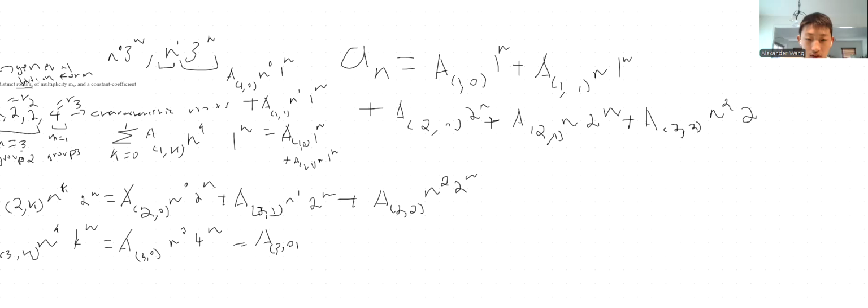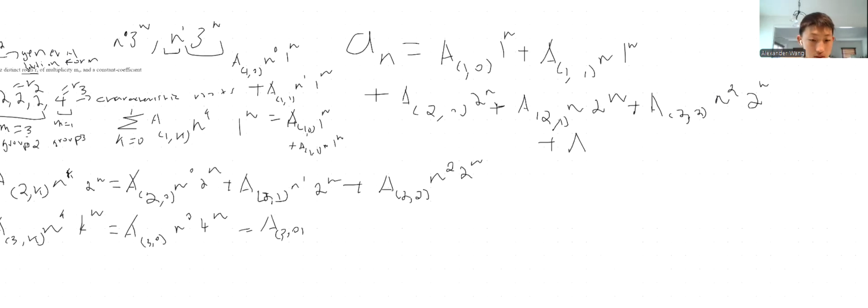And then you're adding the third multiplicity group. Oh yeah, I didn't finish this. So a of 3 comma 0 times 4 to the power of n.